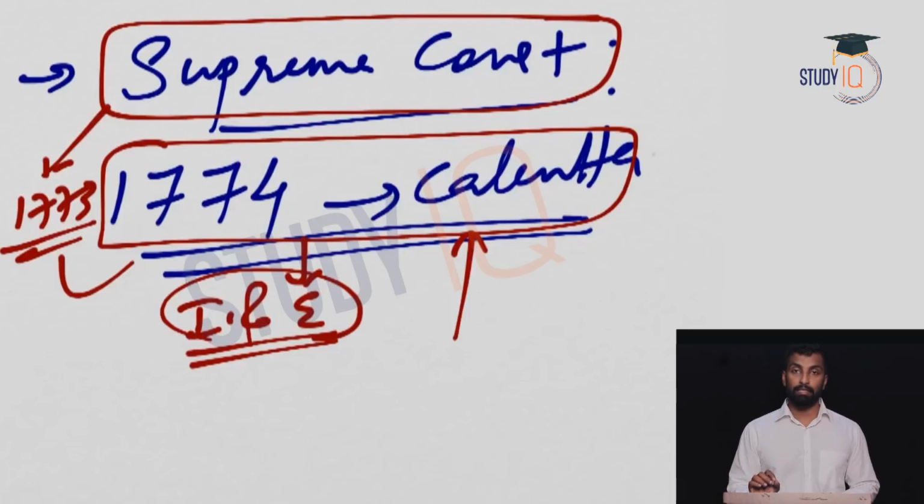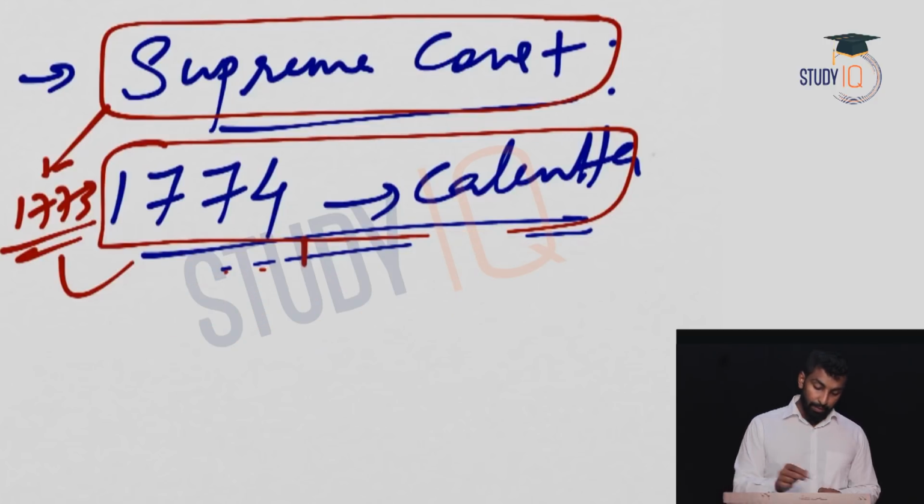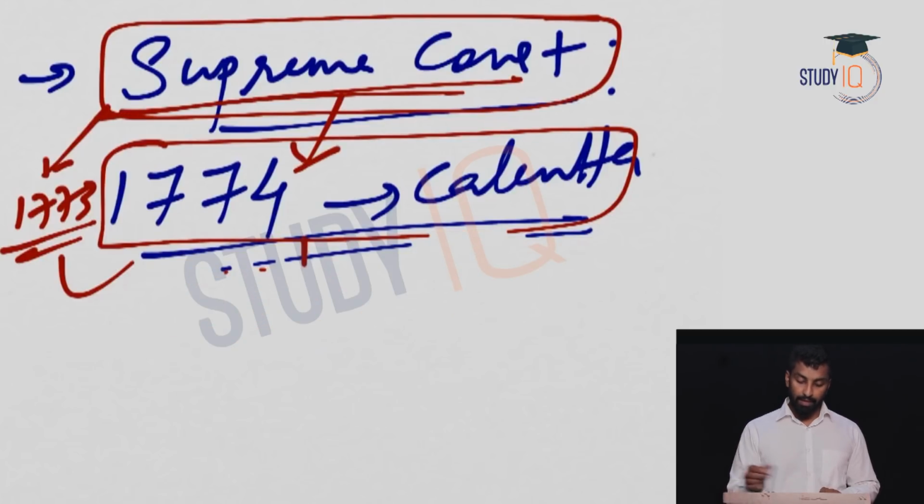So this Supreme Court was established only for the trial of Europeans, and the cases were tried under their law, not Indian law. Okay, so the question will be: the Supreme Court was established in 1774 in Calcutta, and the first Chief Justice was Elijah Impey. So the two provisions, again a quick recap. What was the first one?